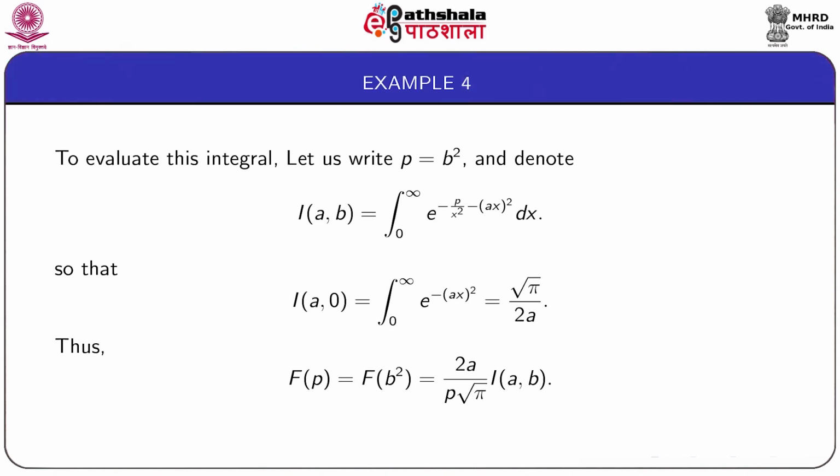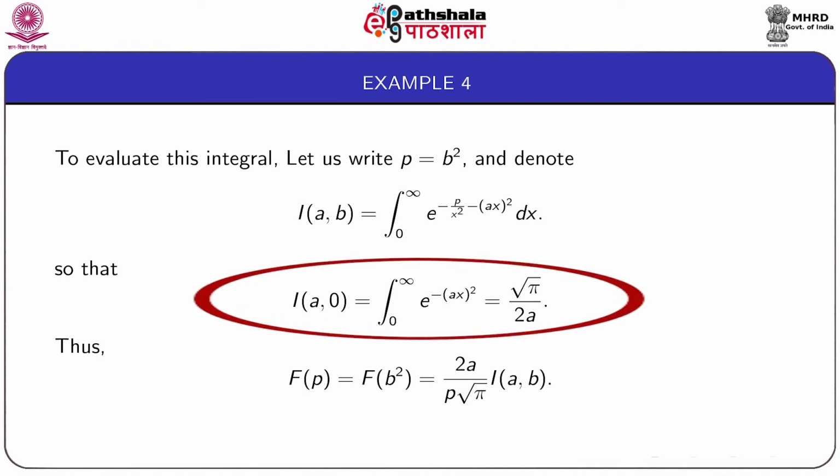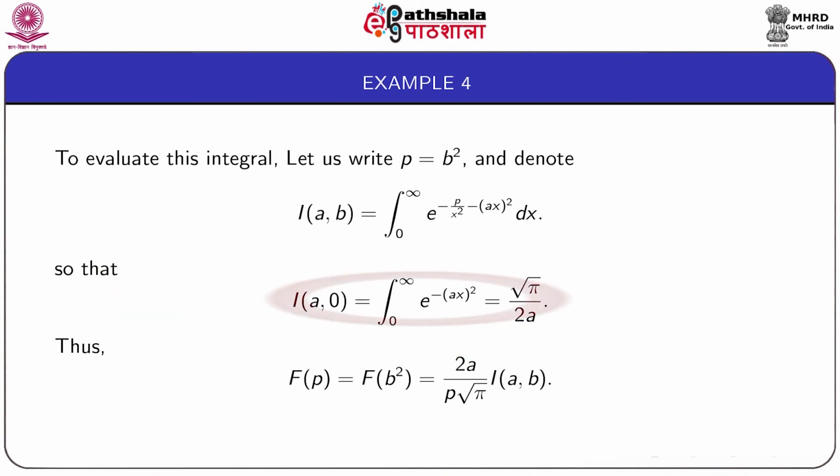So that if we put b equal to 0, then we get capital I(a,0) equal to integral from 0 to infinity e to the power minus a x square, which can be evaluated in terms of the gamma function and is equal to root pi by 2a.